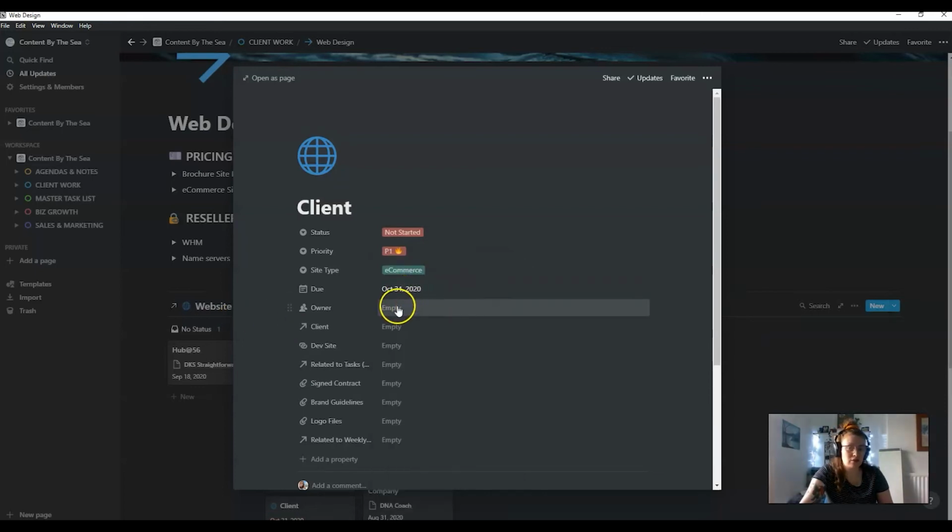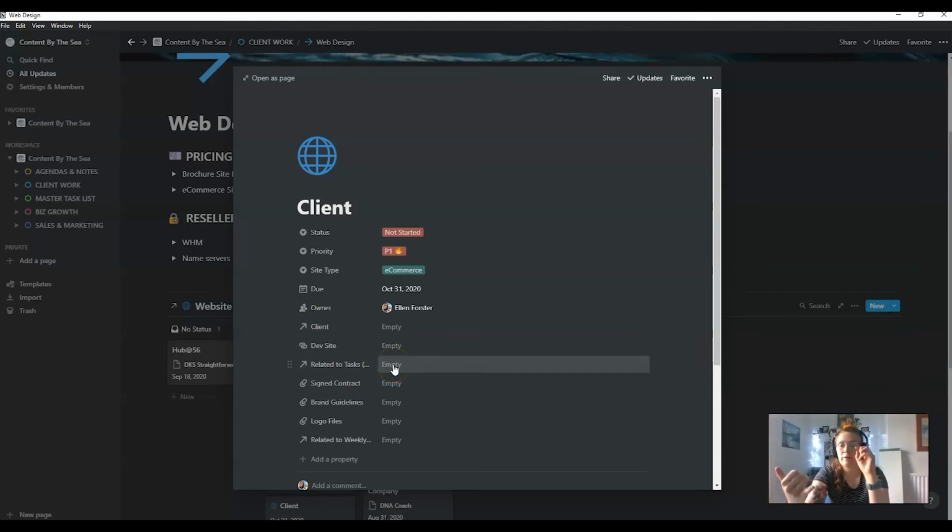And then that's going to owner of, normally it would be me if it's websites, client, and then if it's an existing client, it will link to them. If it's not, I can actually add a new entry into the CRM from here. Is there a dev site? So that's a hyperlink. Is it related to any tasks in the database? If not, do there need to be any created?